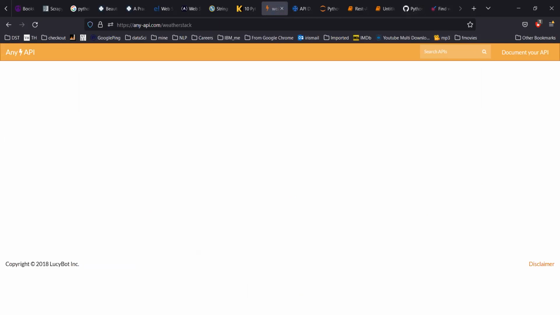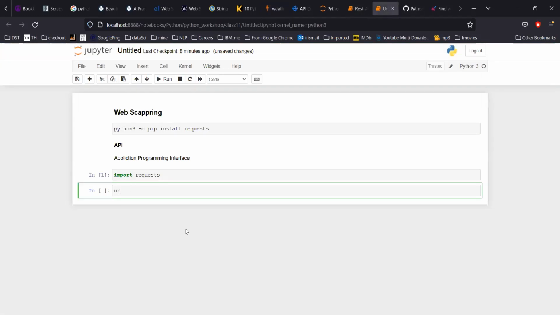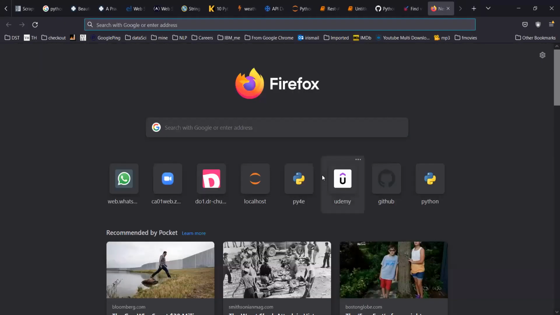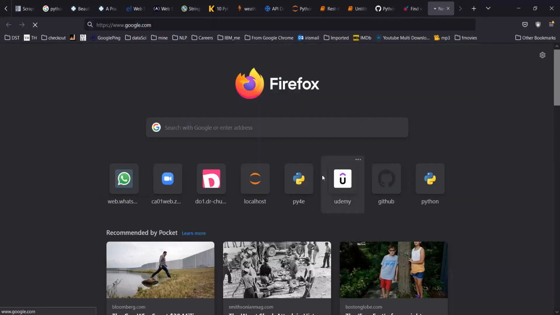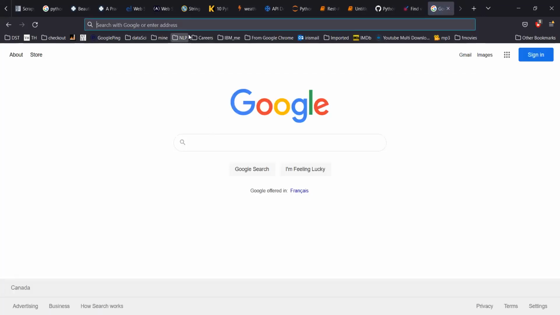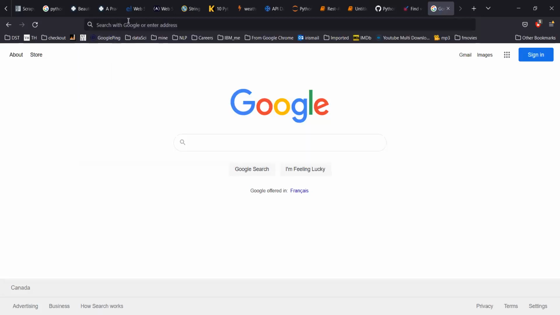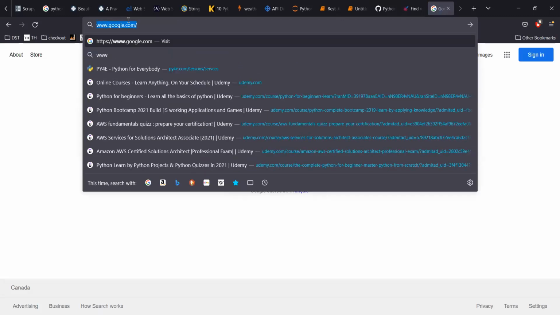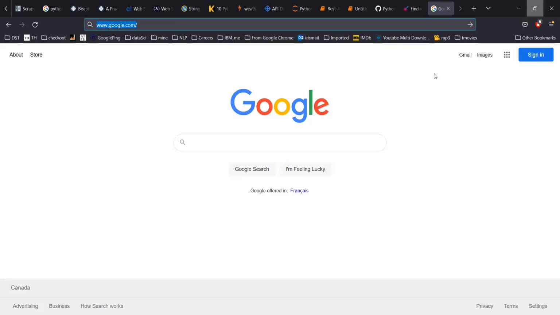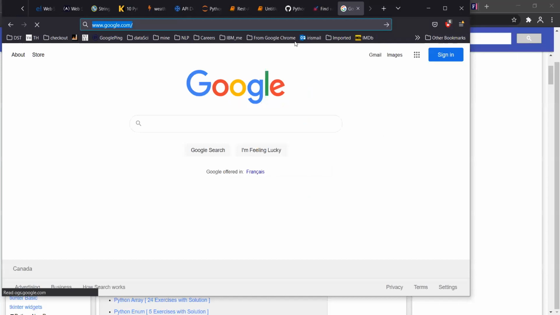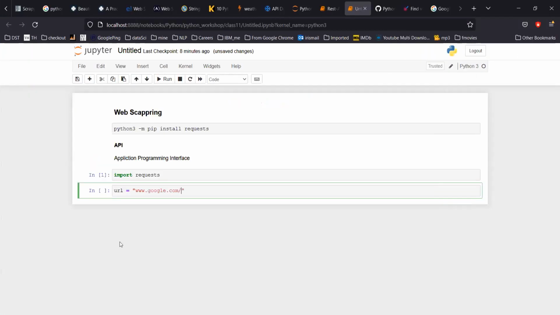But before that, let's quickly check one small thing. Let's say URL equals google.com, and obviously with HTTPS.